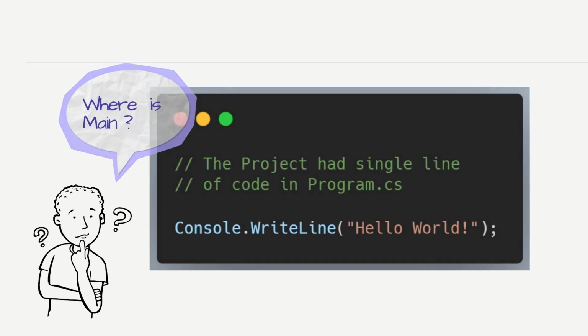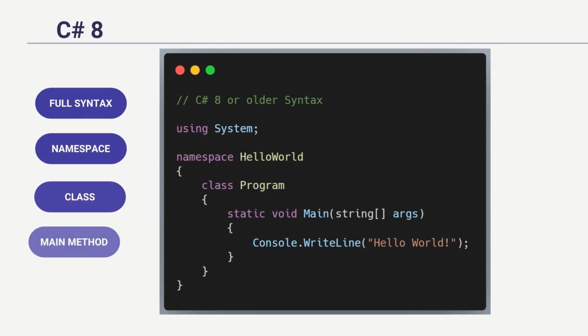If you set the language version to C# 8, the console app comes with the default code as shown here. The code contains some keywords that we have not covered yet in our course. But in short, this code tells the compiler that a new class with the name Program is created within the namespace HelloWorld. This class has the main method. The main method uses the Console class from the System namespace. The main method calls the WriteLine method from the Console class to print the text.